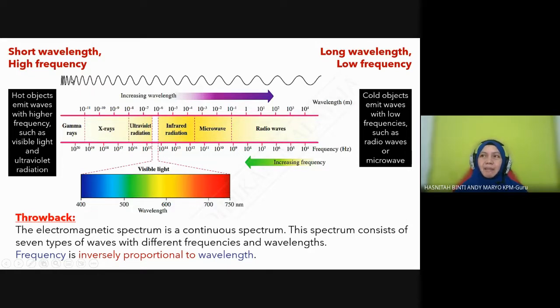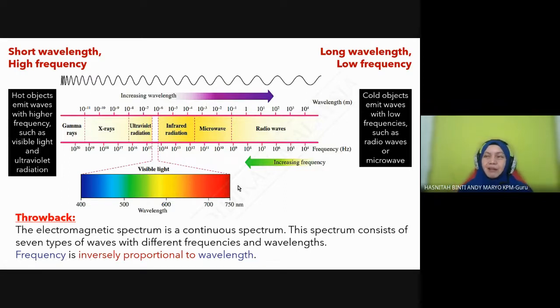Talking about wavelength, they are the opposite. Remember, wavelength is inversely proportional to frequency. Radio wave has the longest wavelength. Gamma ray has the shortest wavelength. Okay, welcome Chunya. We've just started.